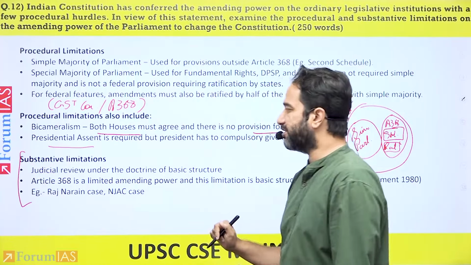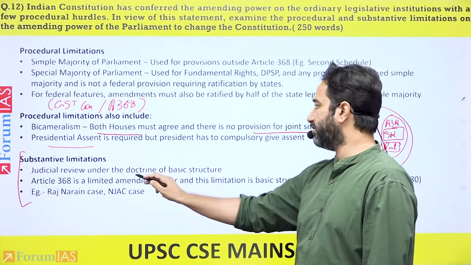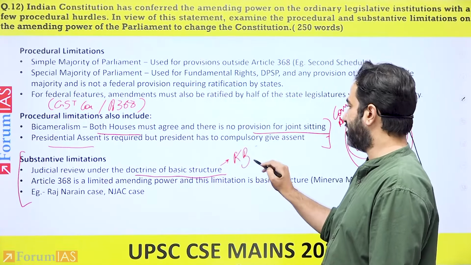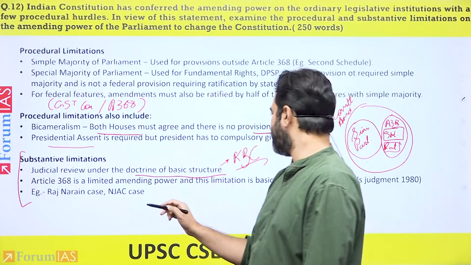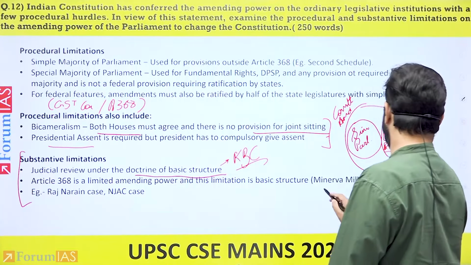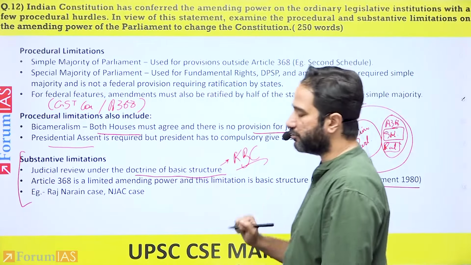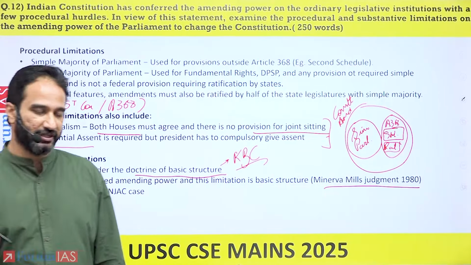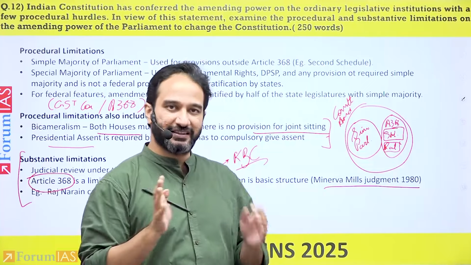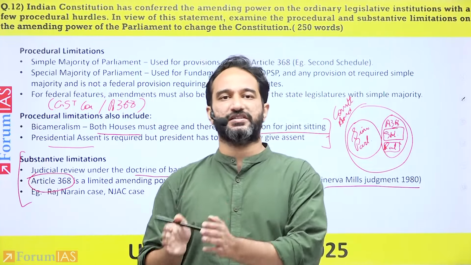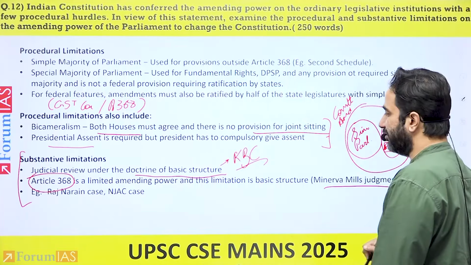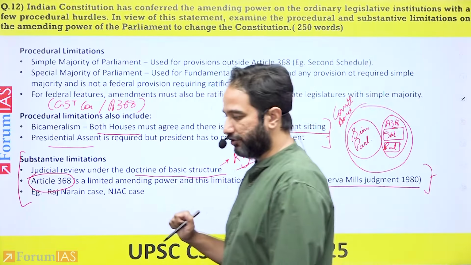Apart from this, you have substantive limitations. First, obviously, being the doctrine of basic structure, which you mentioned in relation to the Keshavananda Bharati case. Apart from this, you also mentioned the Minerva Mills judgment. Minerva Mills is important because it says that the power of Parliament under Article 368 is a limited power, and this limited power is also basic structure. So both of them provide substantive limitations on the power of Parliament to amend.